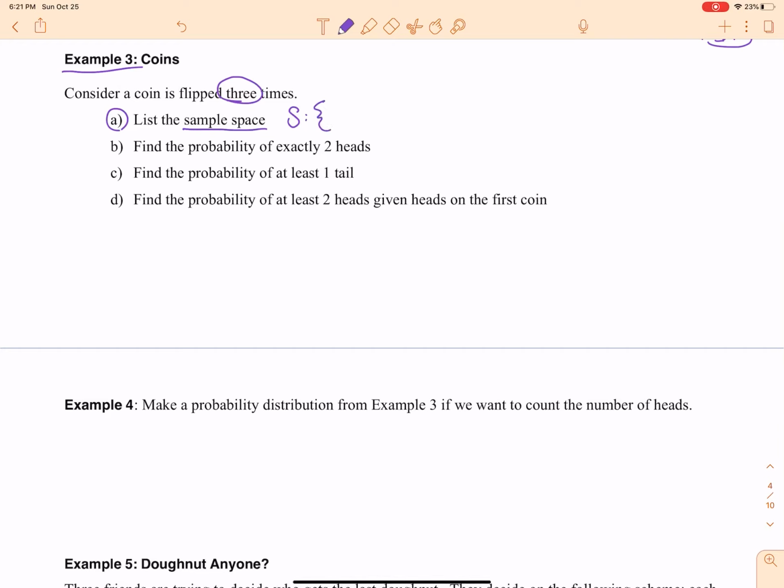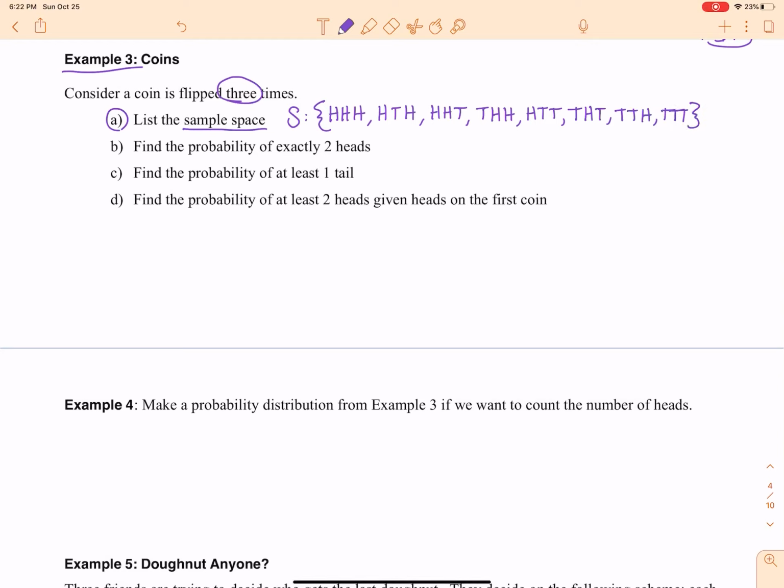Well, what does that look like? Well, I can toss that coin or flip that coin 3 times, and I can land on heads 3 times, or I can land on heads, tails, then heads, or I can have heads, heads, tails, or tails, heads, heads. I can have heads, tails, tails, tails, heads, tails, or tails, tails, heads, or I can get all 3 tails.